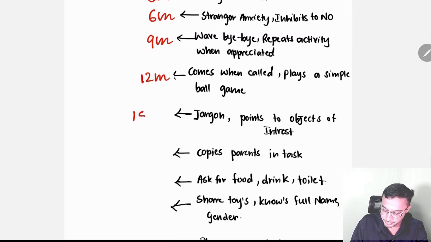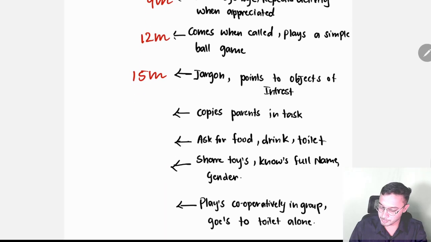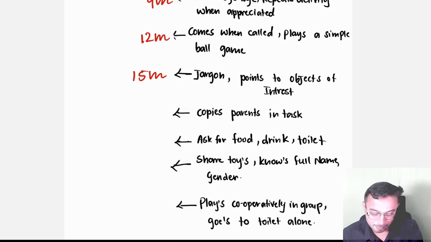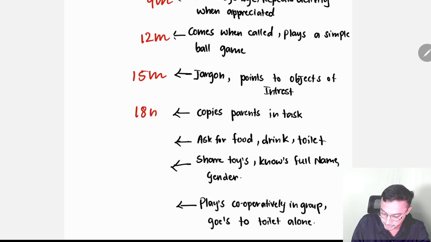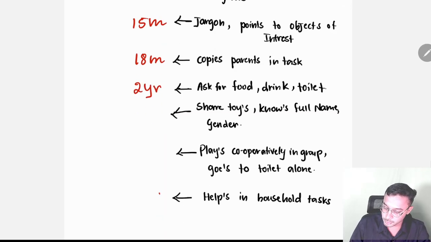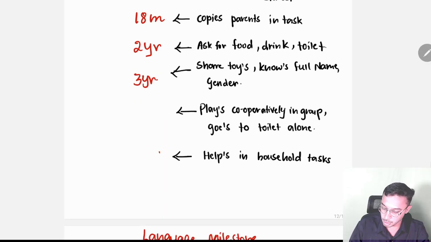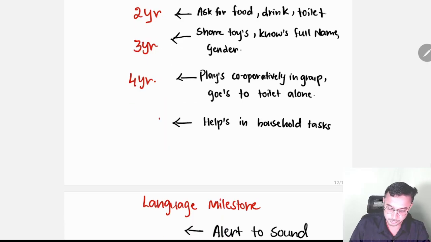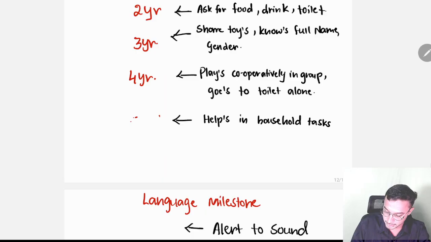Jargon at 15 months. Points to the object of interest, copies parent in task, that is known as domestic mimicry, so that's why the mother will slap him, at 18 months. Asks for food and drink and toilet at 2 years. Shares toys, knows full name, age, gender by 3 years. Plays cooperatively in a group, goes to the toilet alone at 4 years. Helps in household tasks at 5 years.